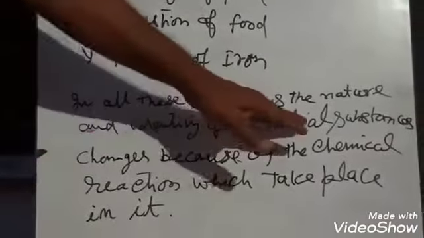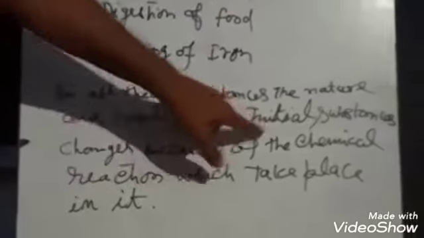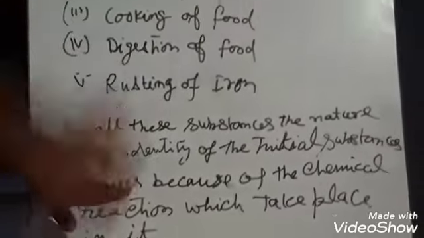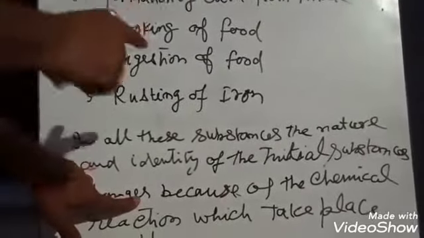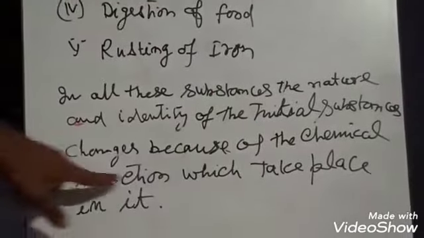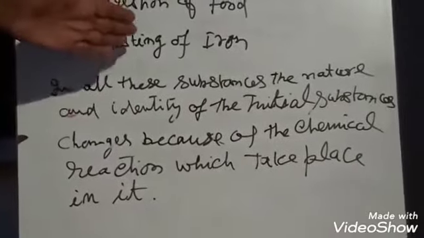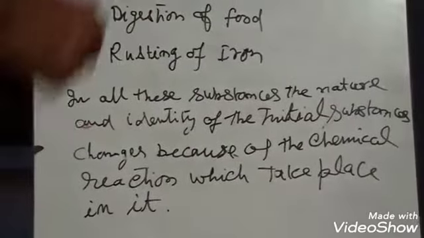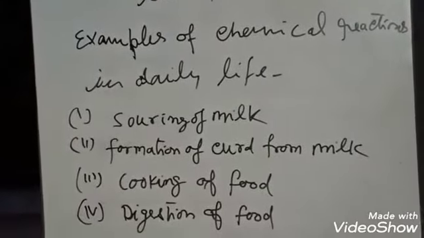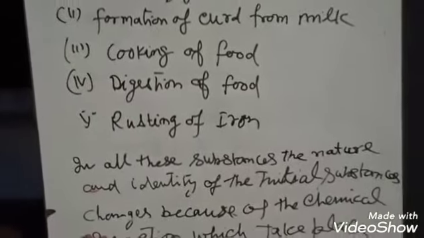In all these cases, the nature and identity of the initial substances change. Both identity and nature are changed because of the chemical reaction which takes place. Milk is changing, and this change is due to the effect of a chemical reaction.